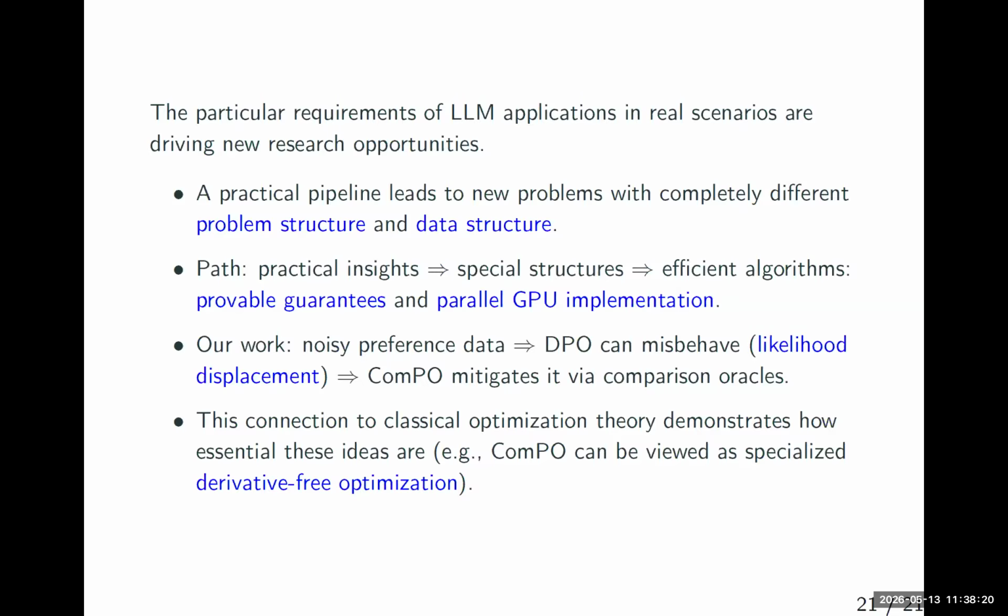And also, this connection to optimization theory demonstrates how those essential ideas could be used. They are still very useful. We should not drop them, because at Columbia, so many students complain that we take a lot of optimization classes, right? So we study the old application problems, what would be new, right? We want to study AI, want to study LLM. And our work is kind of the response to them. You have to sit there and study those classical optimization ideas, because they will be very useful. If you don't know them, how can you develop new algorithms to improve the performance of large model alignment, right? So that's the end of my story.